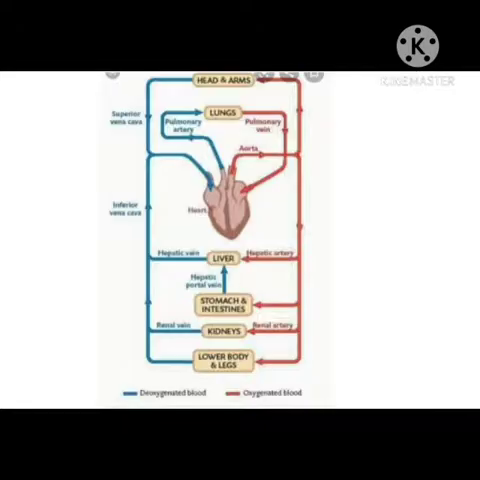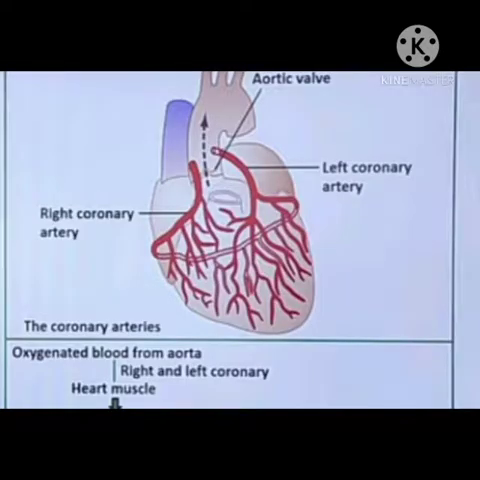Okay, now next, which blood vessels supply blood to the kidney? That is the renal artery, and the blood vessel which leaves the kidney is the renal vein. So you can say that the renal artery supplies oxygenated blood to the kidney, and the renal vein collects deoxygenated blood from the kidney. Okay, now next, which blood vessel supplies oxygenated blood to the heart? That is the coronary artery. Coronary artery supplies blood to the heart.